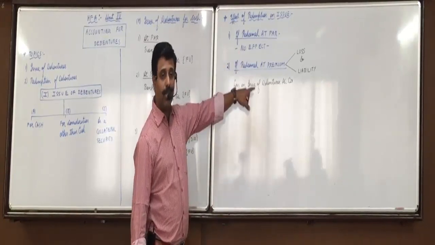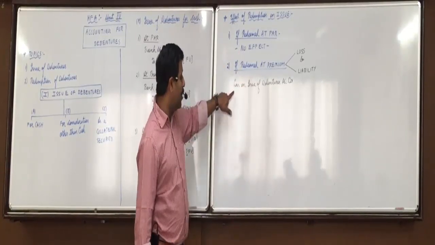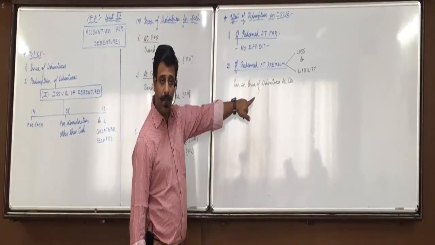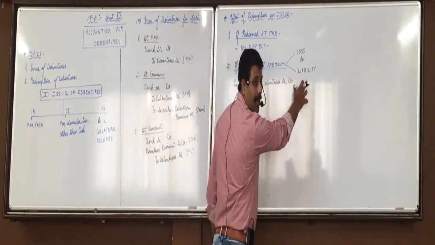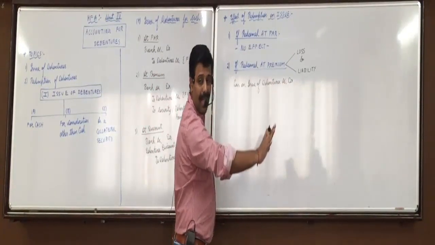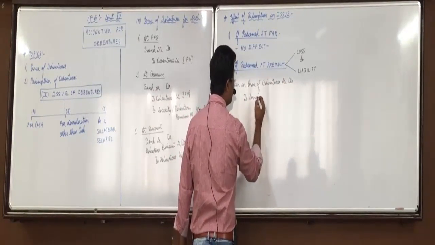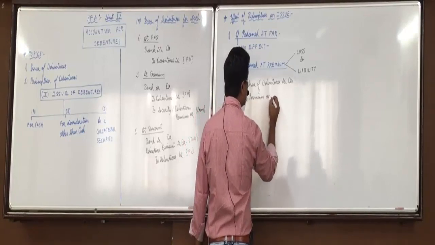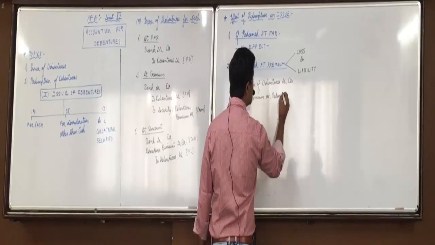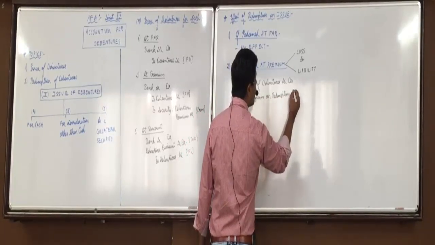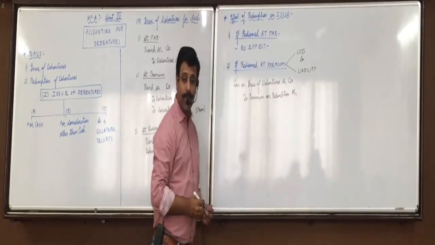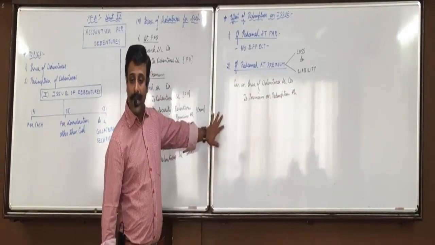How do we make the provision for this as per the conservatism principle? Loss on issue of debentures account, debit. And premium is our liability, a payable, so credit the payables. As a liability, we create premium on redemption account. We create that liability in our books of accounts by crediting premium on redemption account.